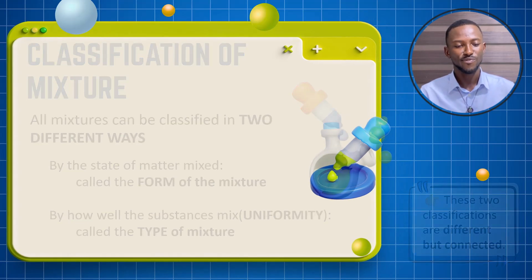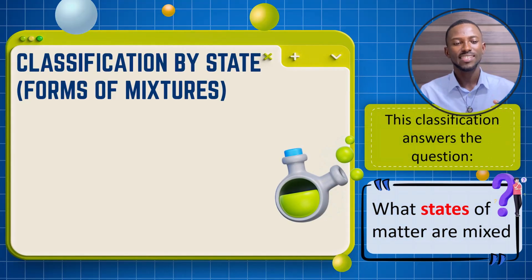So let's pick the very first one. Classification by states. Classification by the state of matter that is being mixed. That is what is referred to as the forms of mixtures. So what are the forms of mixtures? You see, this basis of classification answers a vital question: what states of matter are mixed? So based on answering this question, we have some types of mixtures or some forms of mixtures. Let me put it that way.